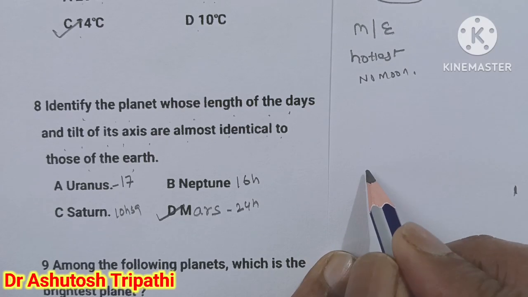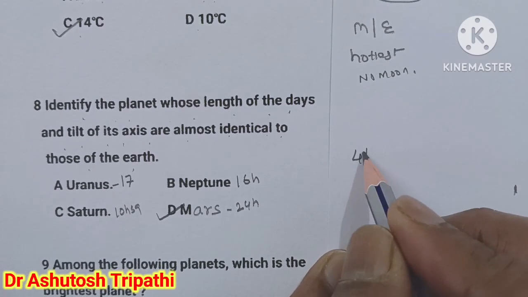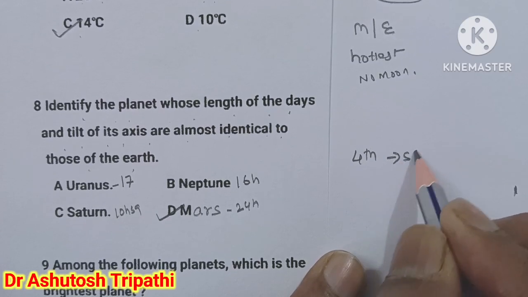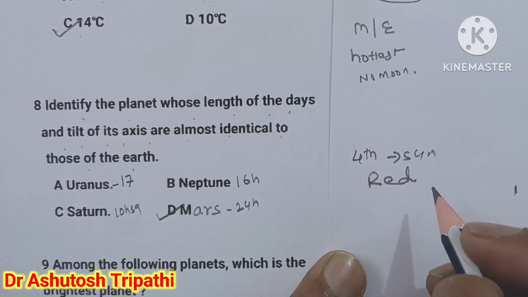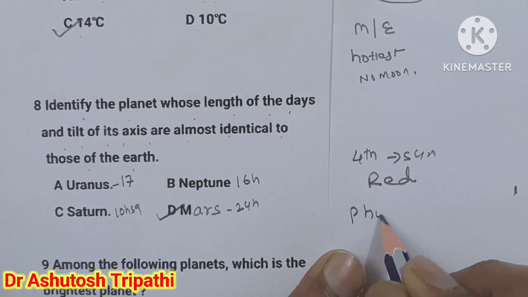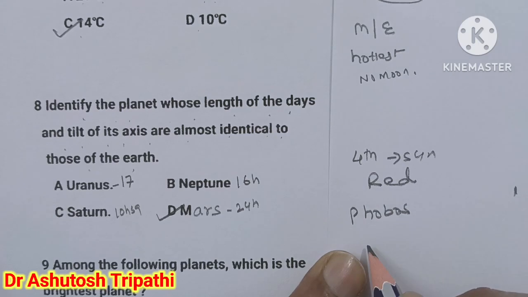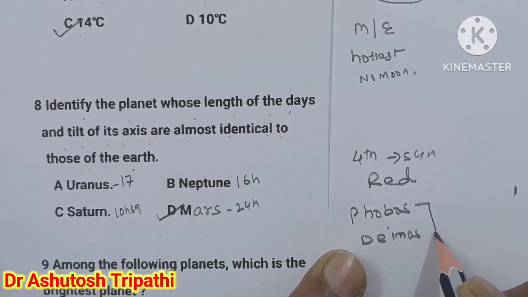Mars is the fourth planet from the Sun. It is also known as the red planet. It has two moons, known as Phobos and Deimos.